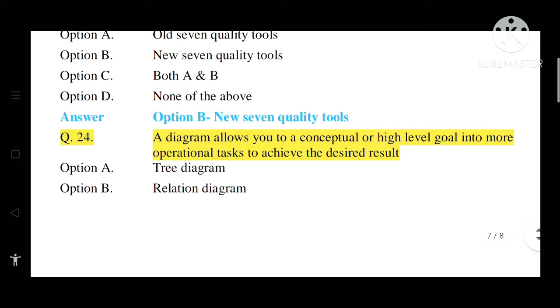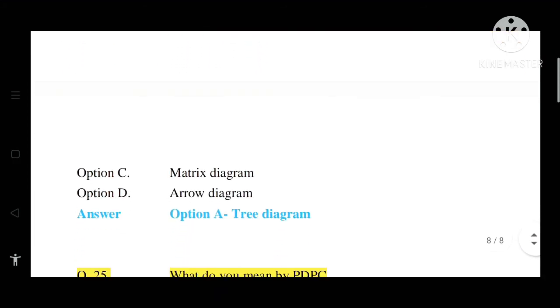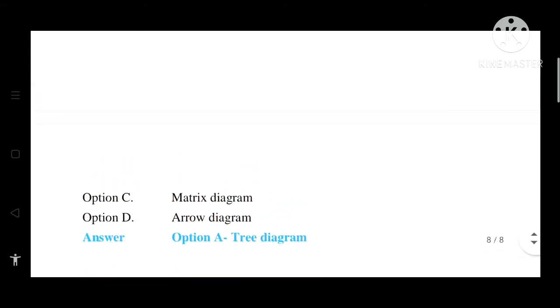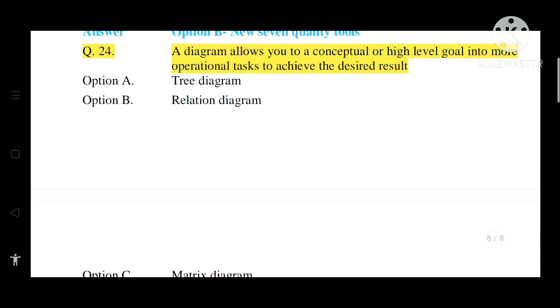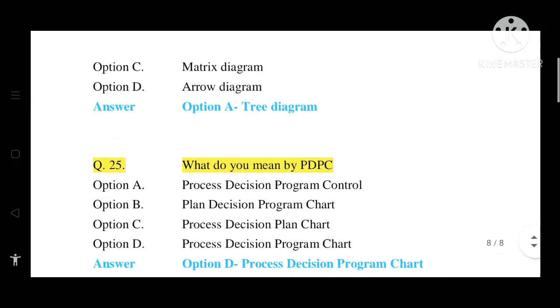Question number 24. A diagram allows you to convert a conceptual or high level goal into more operational tasks to achieve the desired result. Options are option A, tree diagram. Option B, relation diagram. Option C, matrix diagram. Option D, arrow diagram. So the correct answer is option A, that is tree diagram. So a high level goal can be converted into a more operational task, that is tree diagram.